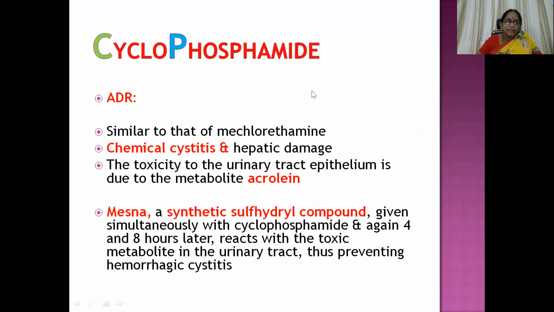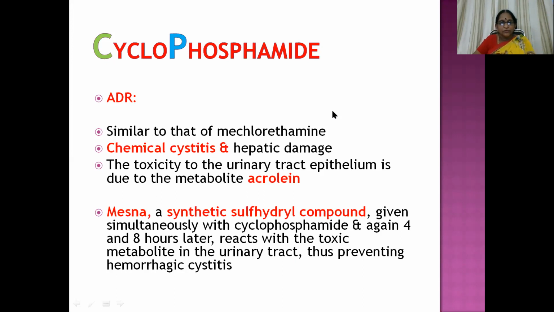So C means cytotoxicity, specifically to the bladder, cystitis that it can give rise to. Adverse drug reactions are similar to those of the meclorethamine molecule; it can give rise to chemical cystitis. This is hemorrhagic or chemical cystitis, which C stands for. And hepatic damage also results. The toxicity to the urinary tract epithelium is due to the metabolite acrolein, as we discussed in the earlier slide.